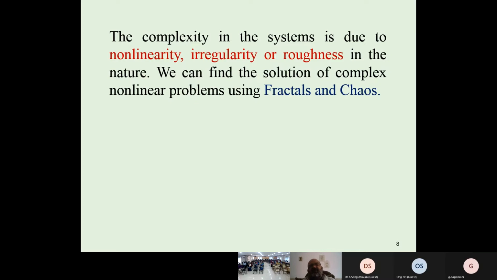Whenever we have a complexity like the pictures I showed before, there is complexity in the system. We say that it is due to non-linearity, irregularity, and roughness. Actually, we use these words because we apply mathematics. In mathematics, we have non-linearity, sometimes irregularity, and roughness. We convert these into a mathematical form. How we will change, I will show you. So complexity in nature is due to non-linearity, irregularity, and roughness. We can find the solution of complex non-linear problems using fractals and chaos.